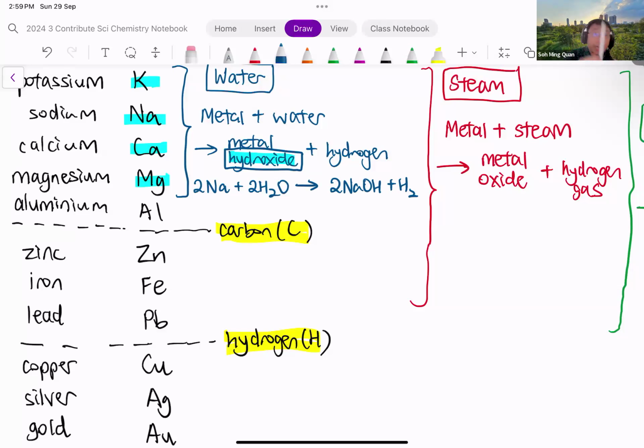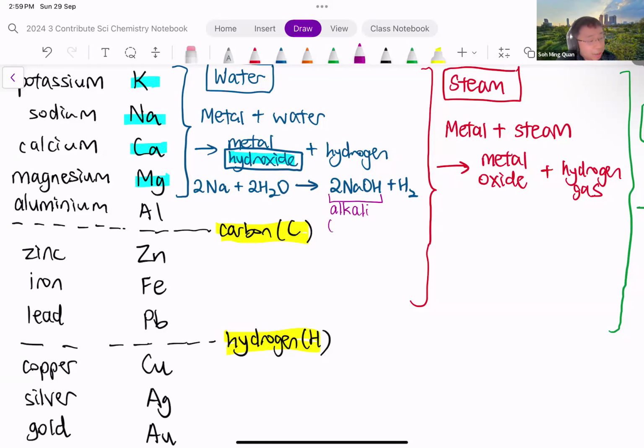So if I have used potassium and water instead, that will form potassium hydroxide. If I had used calcium, then it's calcium hydroxide. Okay, so the idea is if it's water, we form the hydroxide. Now the hydroxide has important properties because we know sodium hydroxide is an alkali.